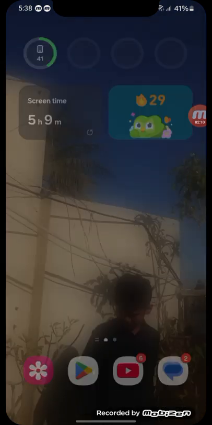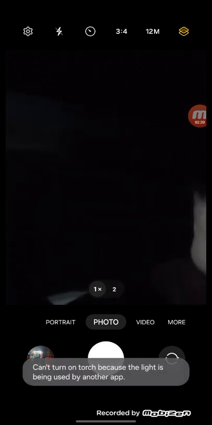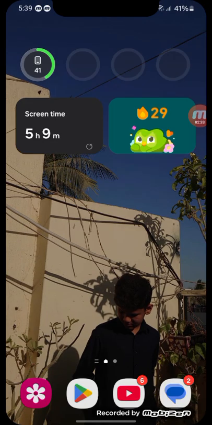But so you can see, let me turn on my camera so you can see it. Let me press double. Oh, it can't turn on because the light is being used by another app. Oh, so I cannot show you. But if you double press the power button, it will open the torch.